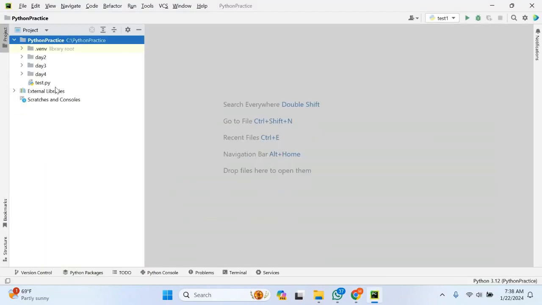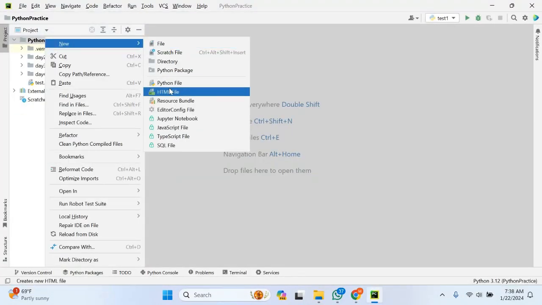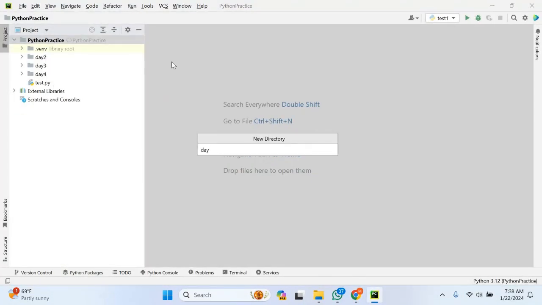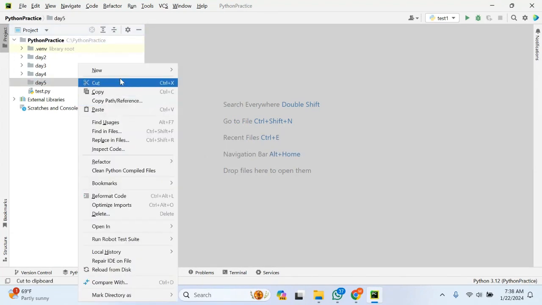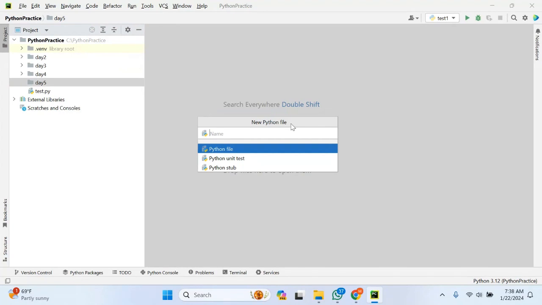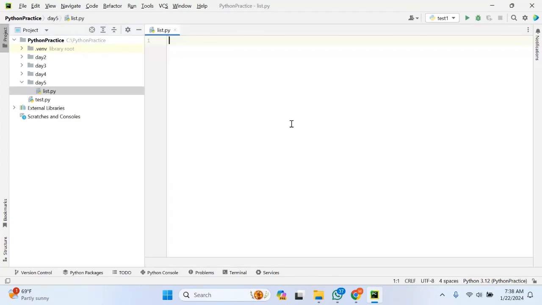Let me go to PyCharm. Let me create one folder, day 5, and create one Python file. It is very easy and very important. List. Let me take one example: how to create a list.